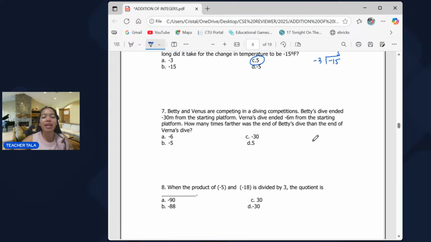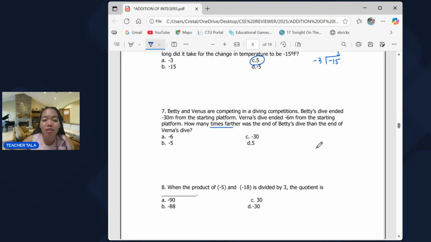Next, number 7. Betty and Venus are competing in a diving competition. Betty's dive ended negative 30 meters from the starting platform. Venus' dive ended negative 6 meters from the starting platform. How many times farther was the end of Betty's dive than the end of Venus' dive?